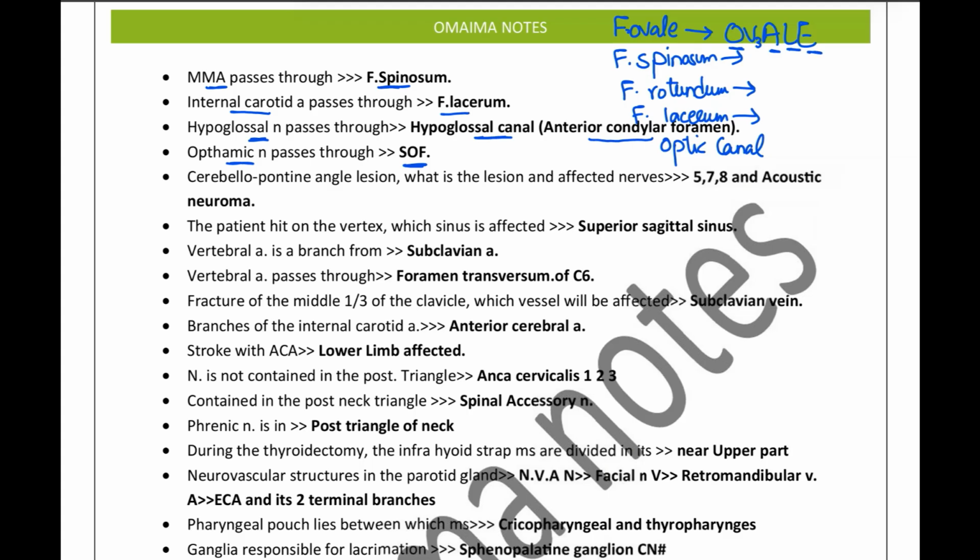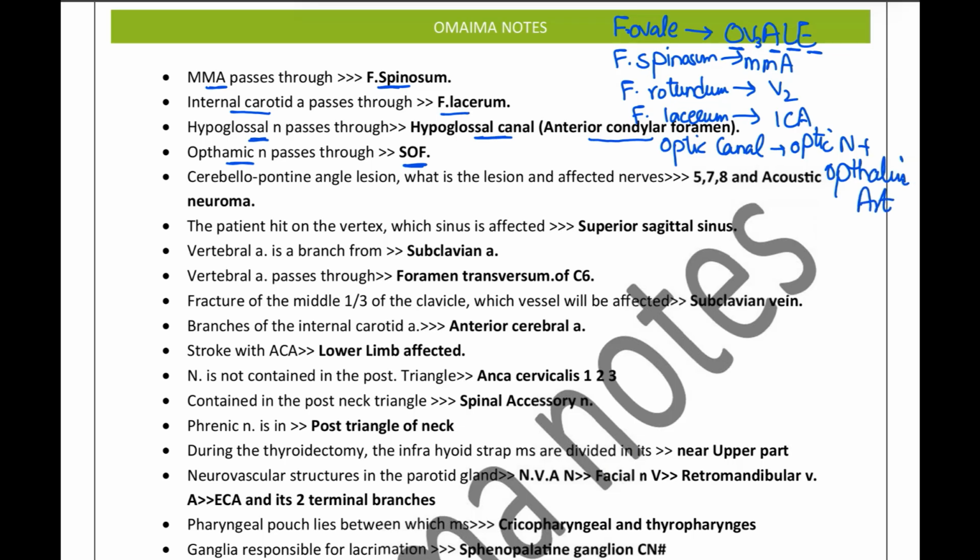From the foramen spinosum, we have the middle meningeal artery. From foramen rotundum, we have V2, that is the maxillary branch of the trigeminal nerve. And from the foramen lacerum, we have the internal carotid artery. From the optic canal, we have the optic nerve plus ophthalmic artery.